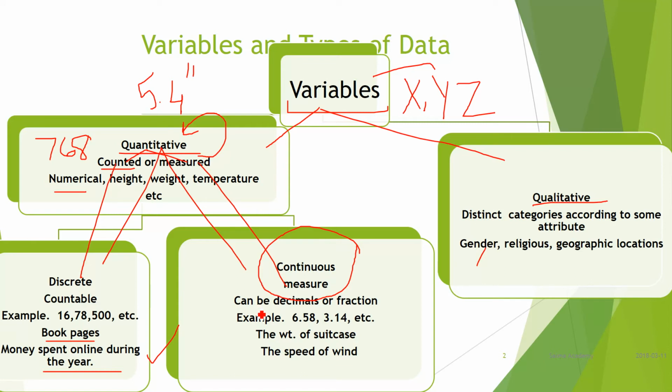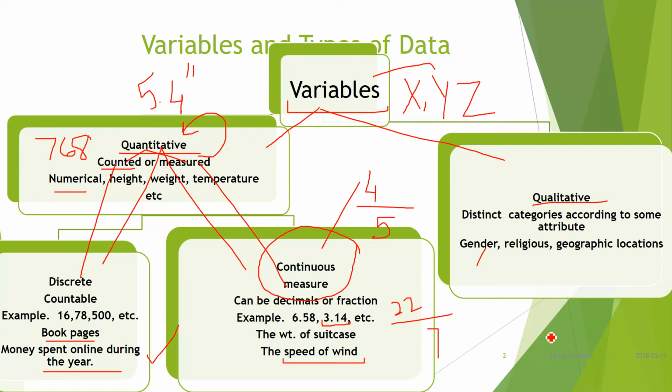A continuous variable can be a decimal or a fraction. If I say 4 over 5, it is a fraction, so it comes in the category of continuous variable. 3.14 is the value of pi; as a fraction you will write 22 over 7. Suppose a decimal 6.58 or any number like 32.862. The weight of a suitcase, the speed of the wind, we measure, we cannot count. So these are examples of a continuous variable.